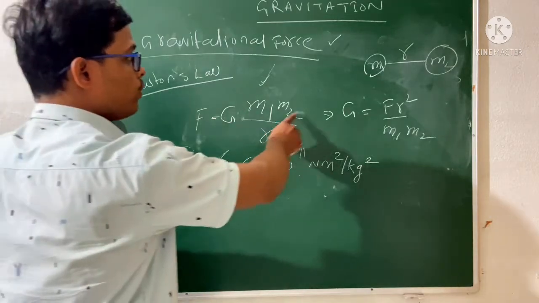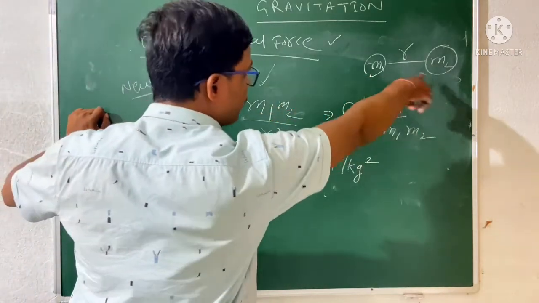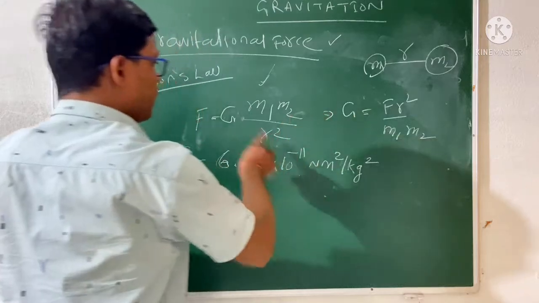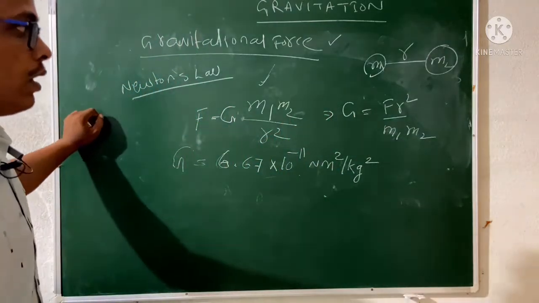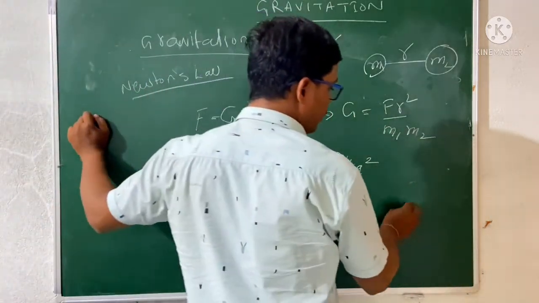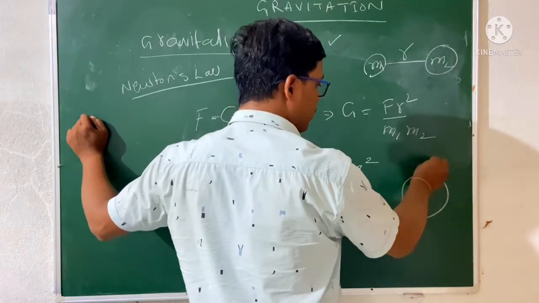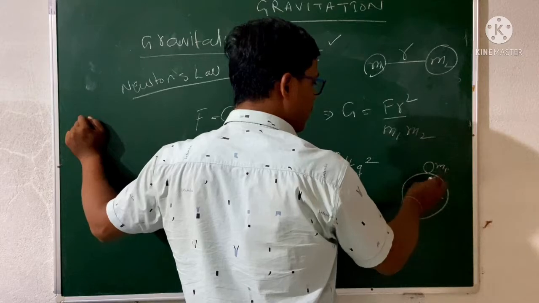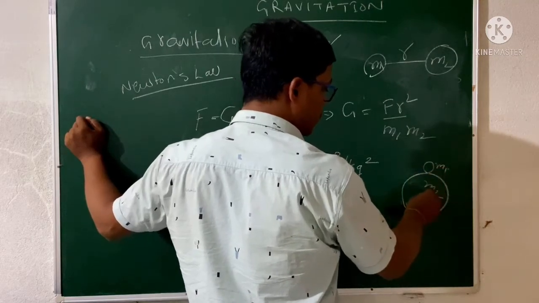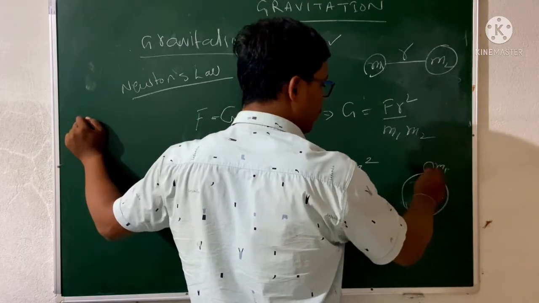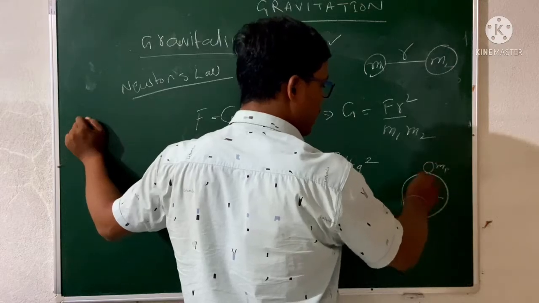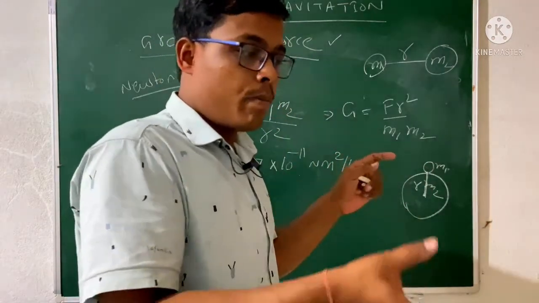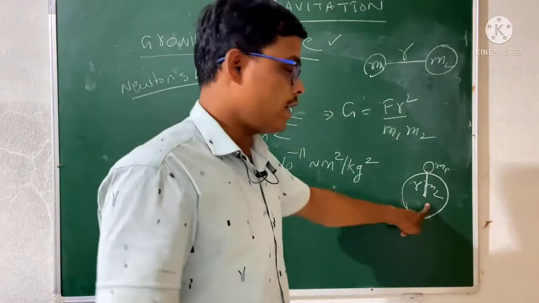Okay, so m1 and m2 are the masses of the two massive objects, and r is the distance between them. Suppose someone is situated above the Earth, so this mass is m1, this mass is m2. Okay, and this is a central force, right? So the separation between them is r, because we know that the mass of the Earth is concentrated at the center.